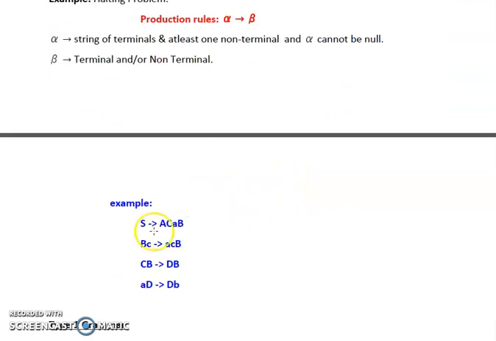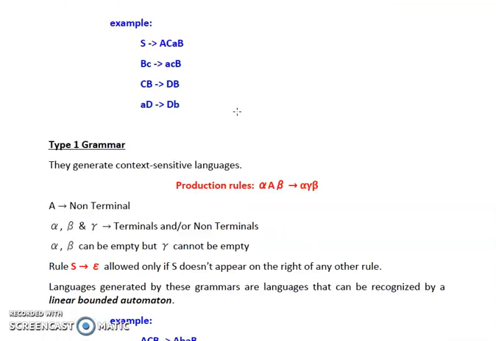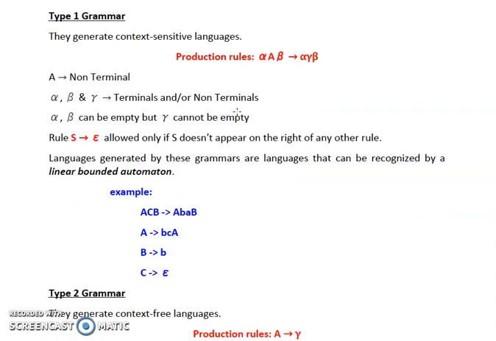Then we learned about examples that explain the Type 0 grammar. So in case you haven't watched that video, you can go back and watch our video on Type 0 grammar and Chomsky classification. Now today we are going to learn about Type 1 grammar, that is the second level of our grammar.